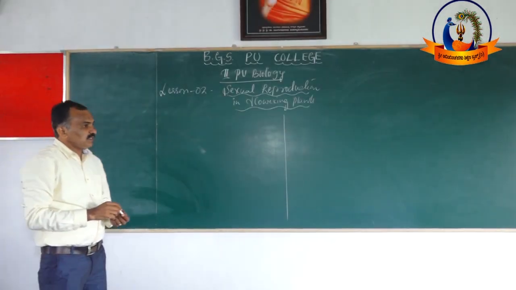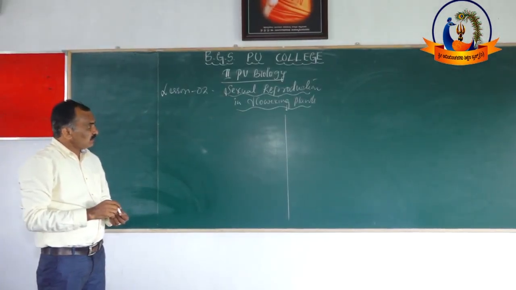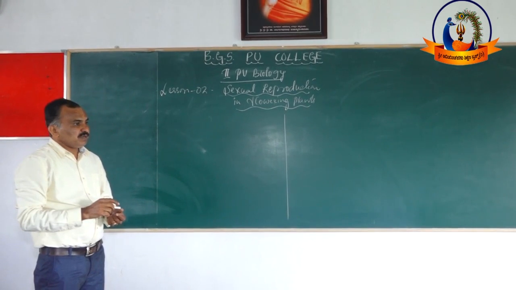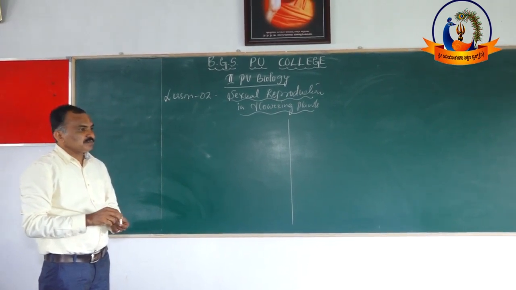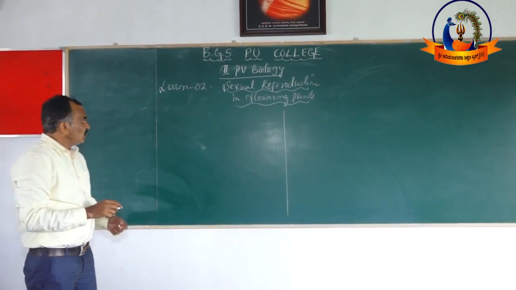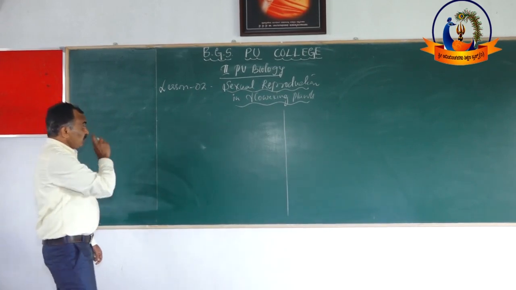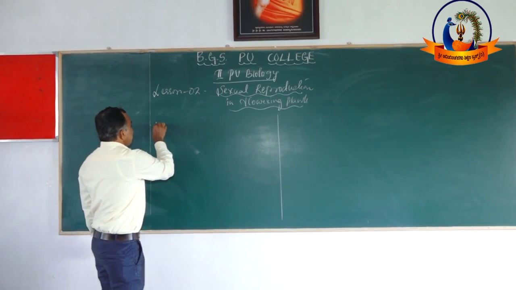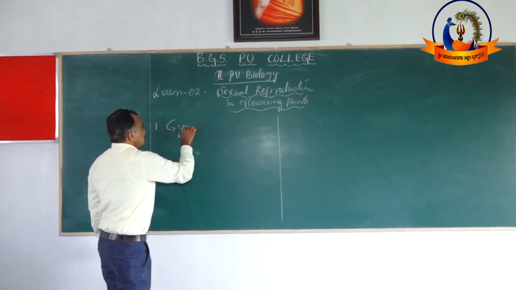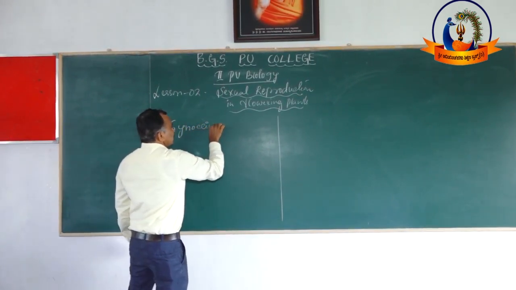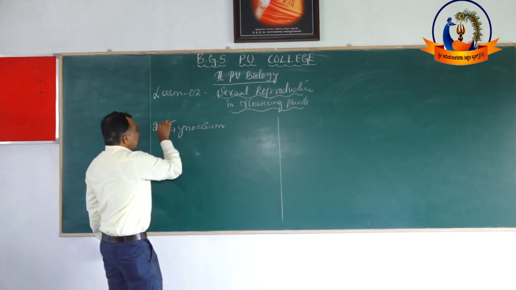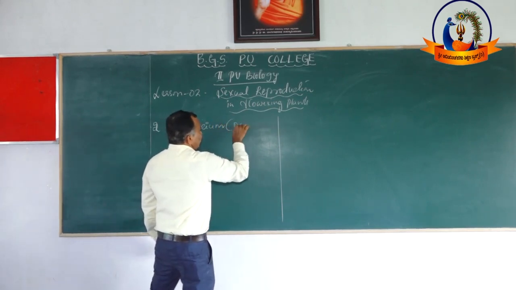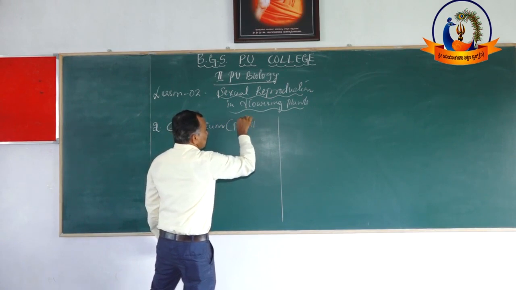Dear students, in the last class we discussed the first type of essential whorl, the androecium. Today, the second kind of essential whorl is the gynoecium. The other name of gynoecium is the pistil.